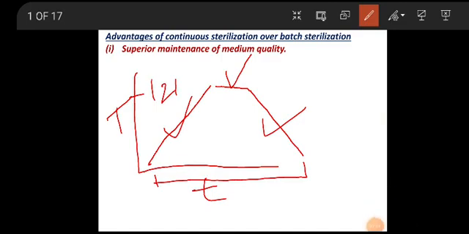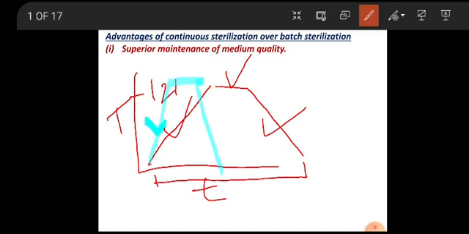During continuous sterilization, the time required for reaching 121 degrees Celsius, say for example, is very short compared to the desirable holding period and then the cooling down period. What difference do you see here?